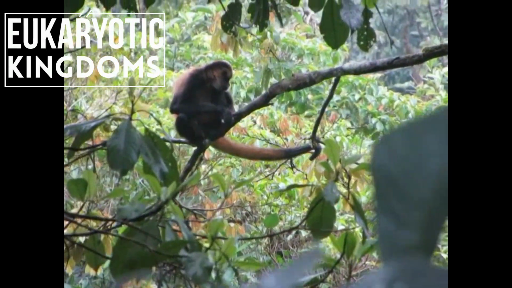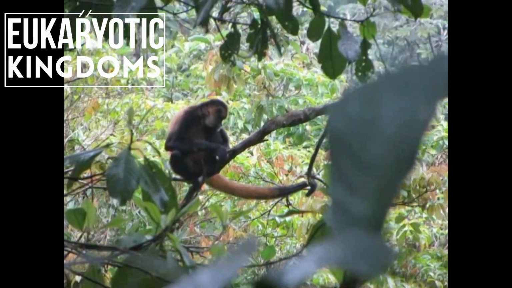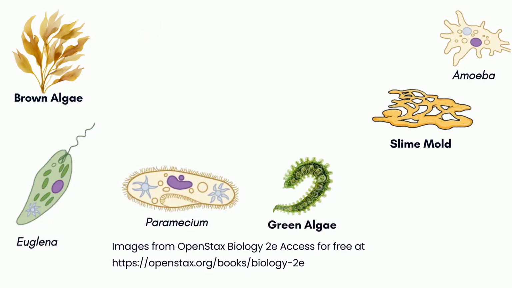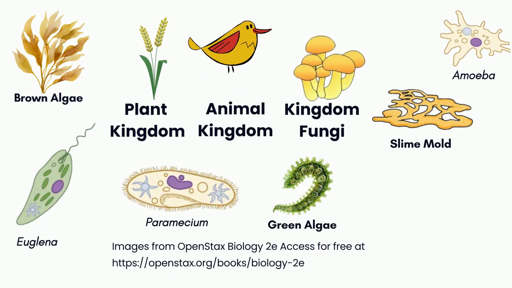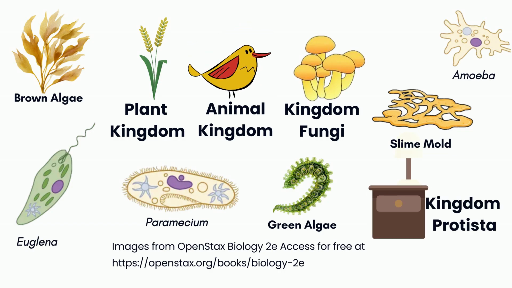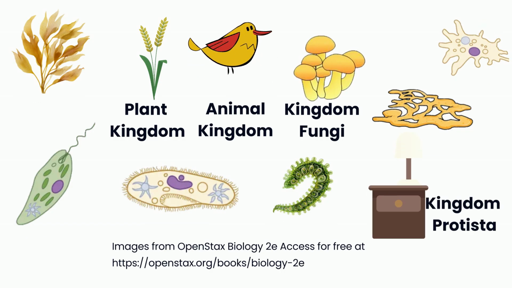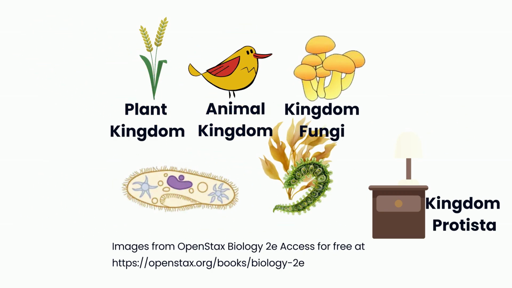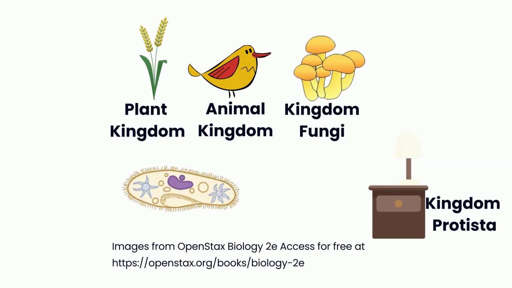All eukaryotic organisms are classified in the domain Eukarya. This domain includes a huge variety of living organisms divided into several kingdoms, such as animals, plants, and fungi. At one time, unicellular eukaryotes were grouped together in a single kingdom called Protista. This classification was the junk drawer of classification. If it was small and eukaryotic, it was called a protist.